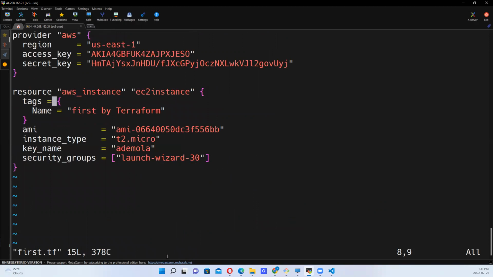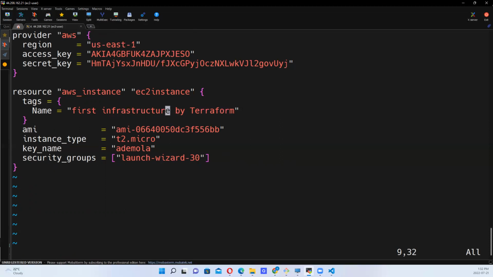Let's say we want to make a modification to this, right? And let's change the tag name. Let's update the tag name. We can say first infrastructure by Terraform, right? First infrastructure by Terraform. Let's save this, right? So let's go over the script again, just for some clarity.